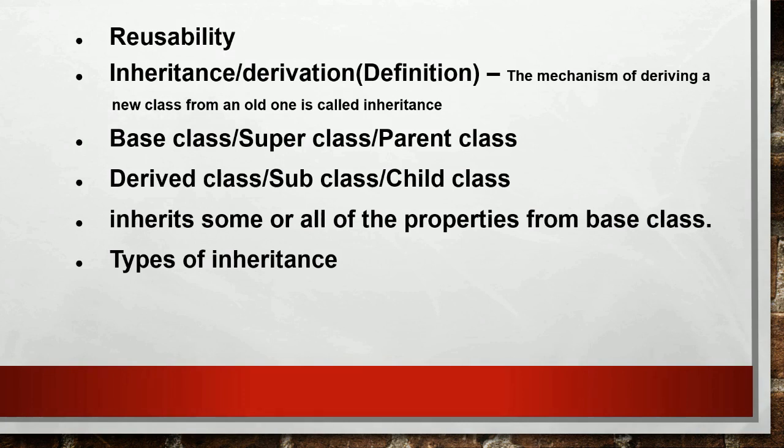The derived class, or the new class, inherits some or all of the properties from the base class. It has its own properties too and can also inherit the properties from the base class. There are different types of inheritance, which is shown in the figure.